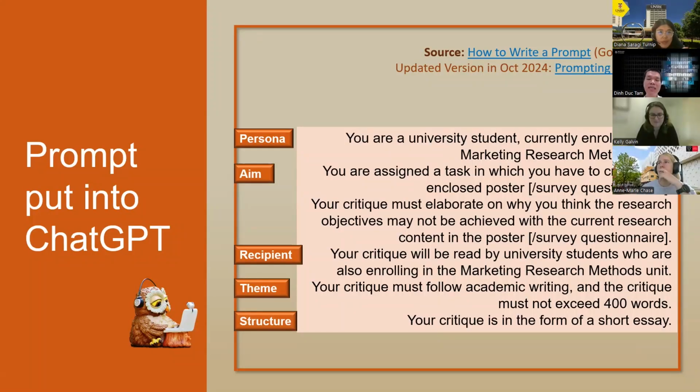The new version, in October 2024, is reduced to four components. Persona, they kept the same. Aim and recipient, they merged into task. Theme they turned into context, and structure they turned into format. So basically the same thing, just different wording, different names. That is the prompt that all students copy and paste into ChatGPT, and ChatGPT will critique their work based on this prompt.